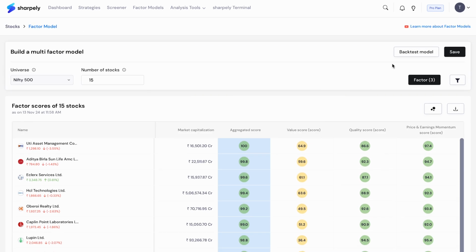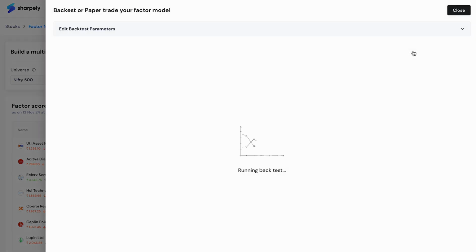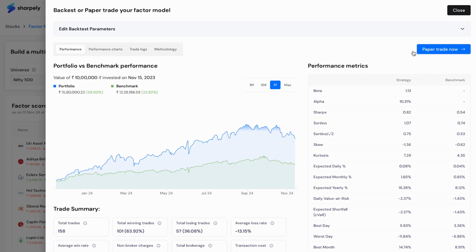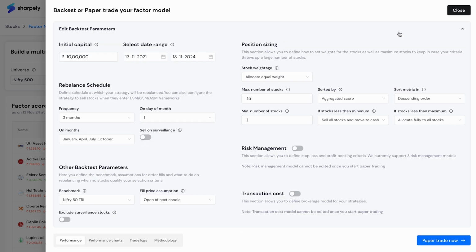Let's check how it is performing. And for that, we will simply click on the Backtest button. And as you can see, the portfolio is outperforming the benchmark. You can also change the strategy parameters like rebalancing frequency and asset allocation from the backtest parameter section.